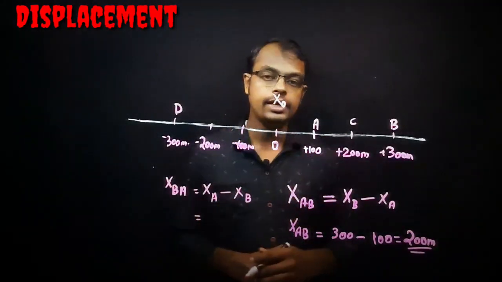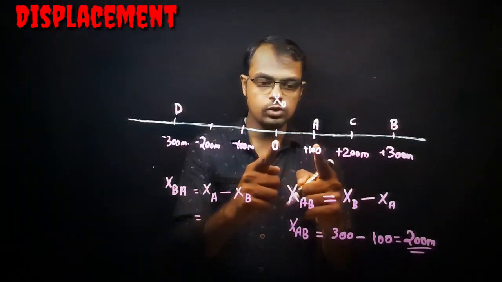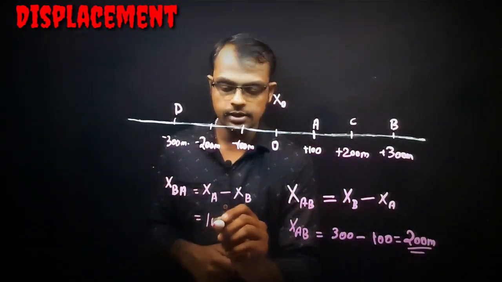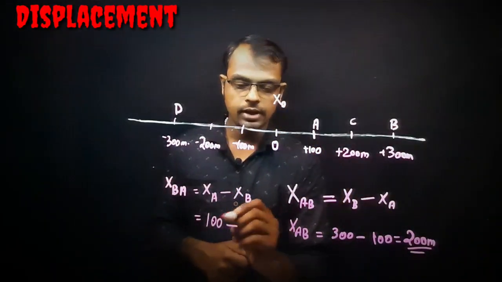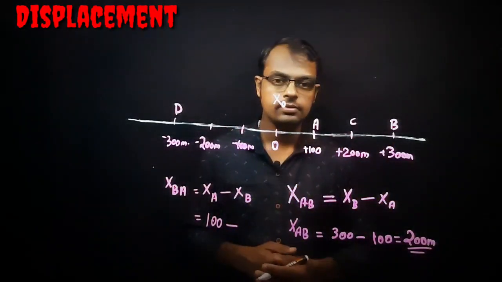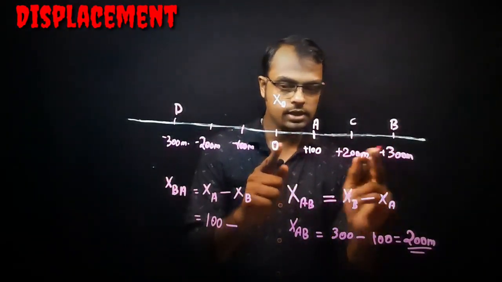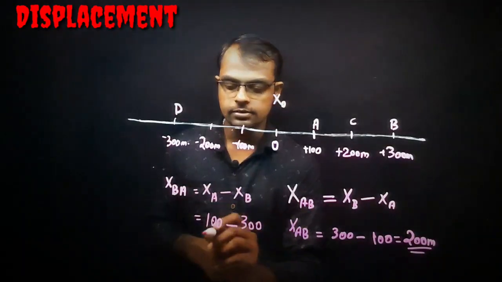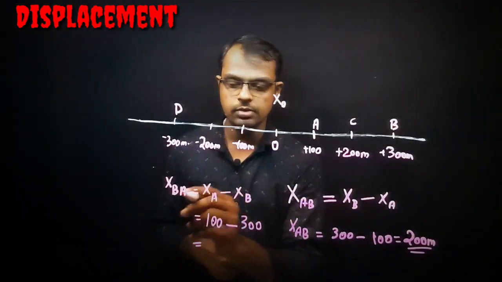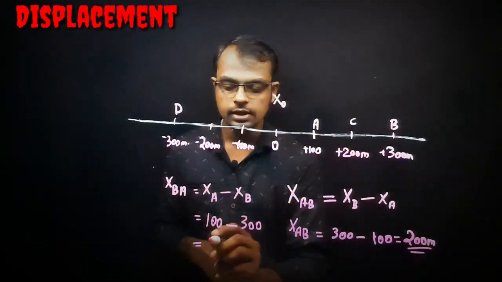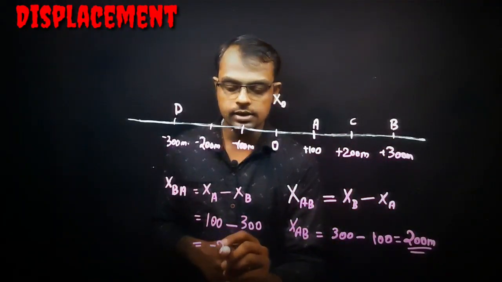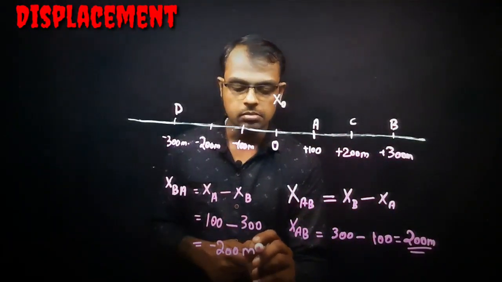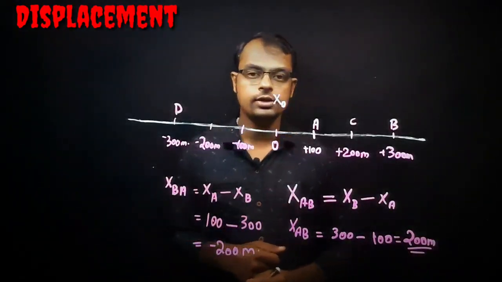What is XA here? XA from the origin is 100 meter. So we can write 100 minus, what is XB here? From the origin it is 300 meter. So what is the final answer? The displacement BA is equal to minus 200 meter.